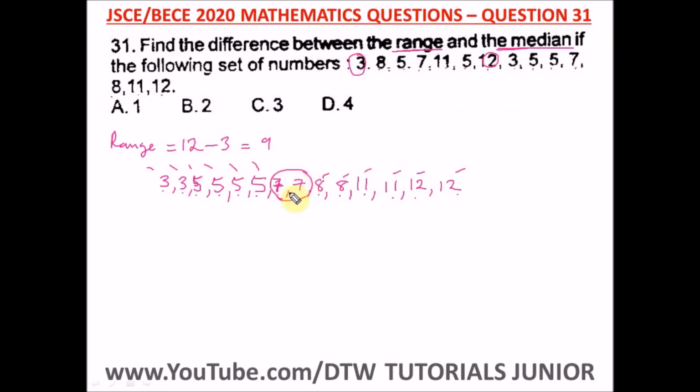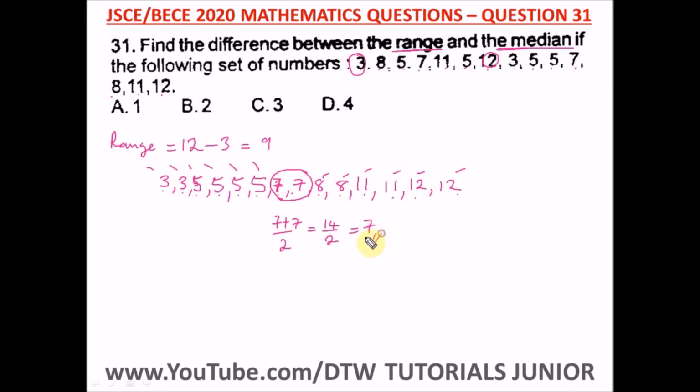But if you have an odd set of numbers, let's say we have 13, you would notice that the middle will just be a number alone, and that will be the median. But if you now have an even set of numbers and you have 2 numbers as the middle numbers, how do you get the median? All you need to do is add up these 2 numbers and divide by 2. So we have 7 plus 7, which is 14. Then we divide by 2, which will give us what?